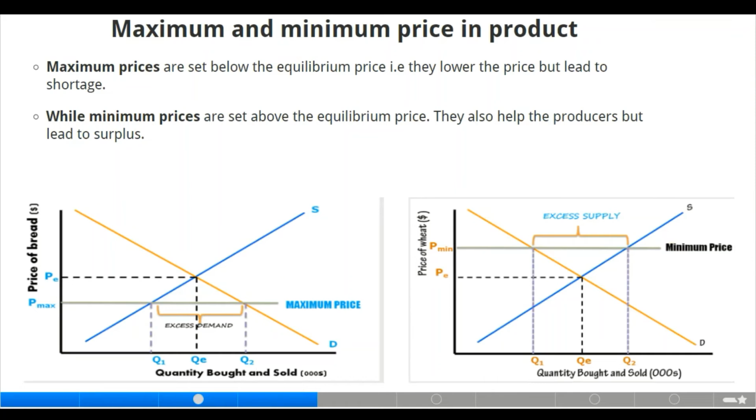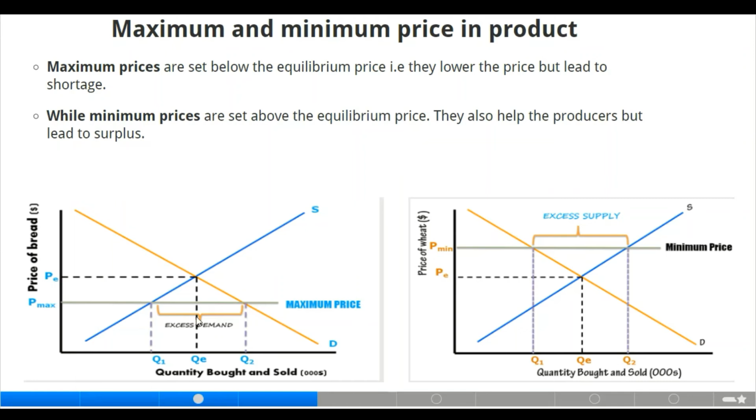Now we move to the next slide, where we have maximum and minimum price in products. We have maximum prices and minimum prices. Maximum prices are set below the equilibrium price, that is, the lower price, but lead to shortage. Minimum prices are set above the equilibrium price, and they also help the producers but lead to surplus.